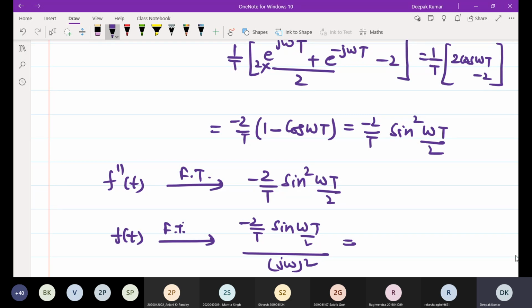Try to simplify this in the form of the earlier result that we have discussed, sinc square omega T by 2. It will be converted to this. So there are lots of methods for the same question. You can apply a different method to solve the Fourier transform.